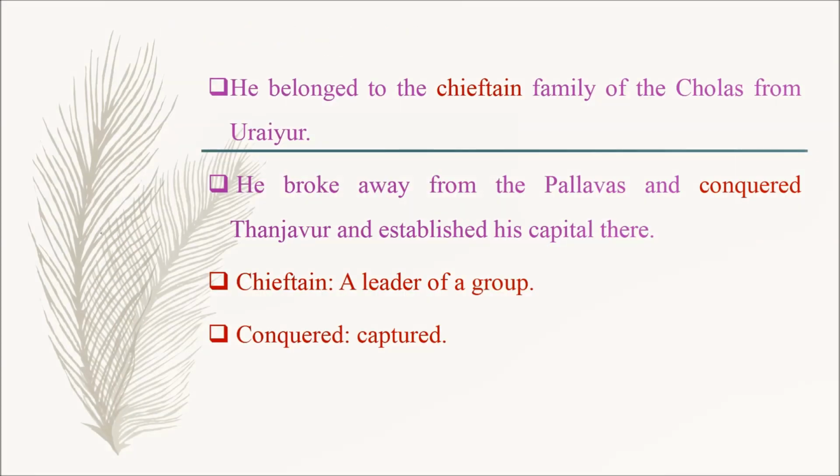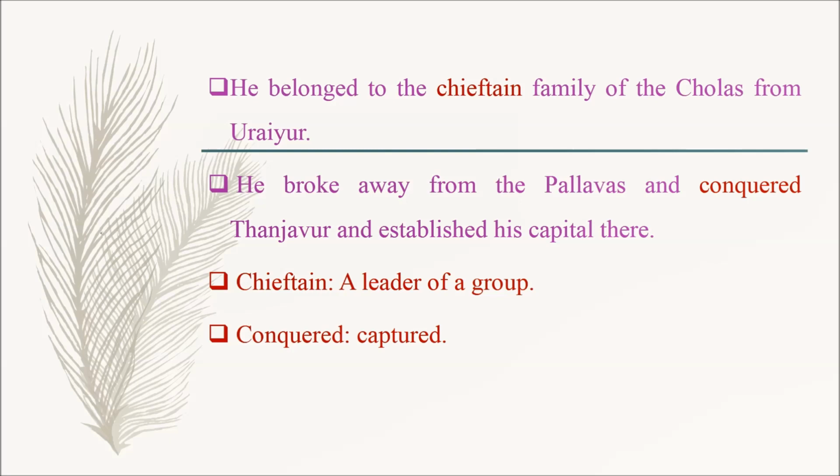He belonged to the chieftain family of the Cholas from Urayur. He broke away from the Pallavas and conquered Tanjavur and established his capital there. Here, chieftain means a leader of a group. Conquered means captured. So, he belonged to the chieftain family. Here, he refers to Vijayalaya. Vijayalaya belonged to the chieftain family.